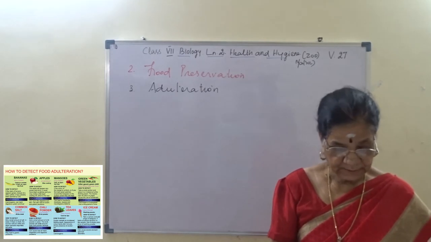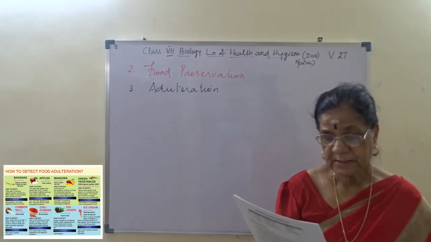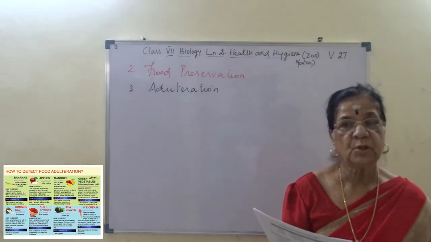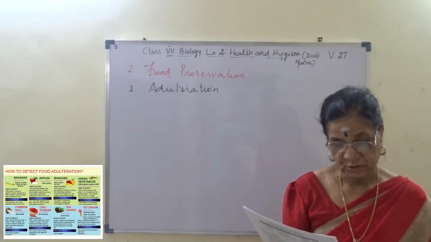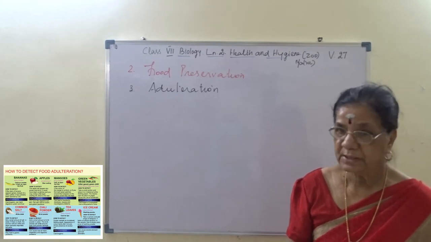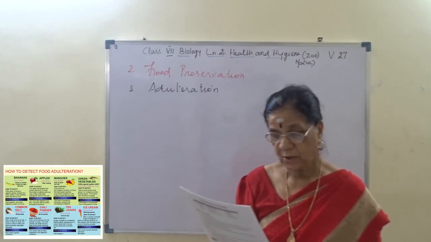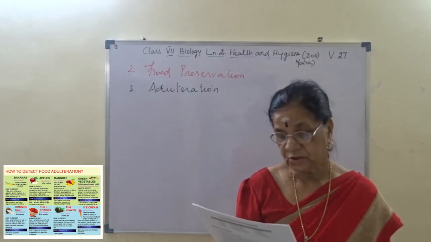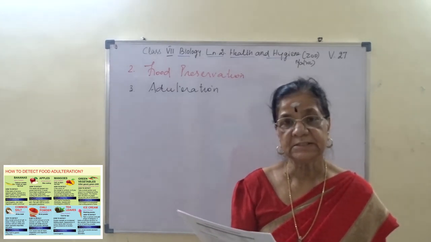Okay, then the main edible oil is adulterated with argemone oil. கலப்பட எண்ணெய் சொல்லுவாங்க அது. And then butter is often adulterated with mashed potatoes and other starches.